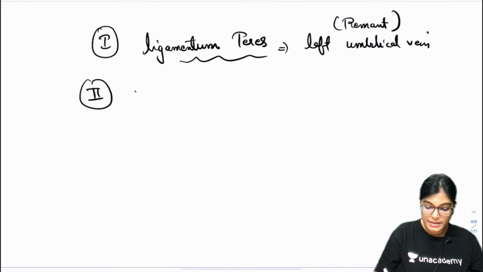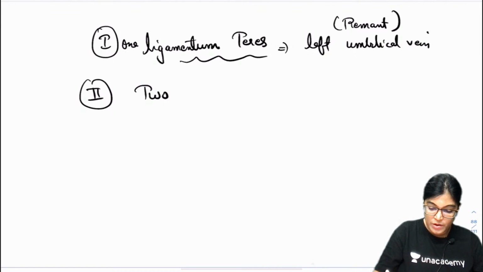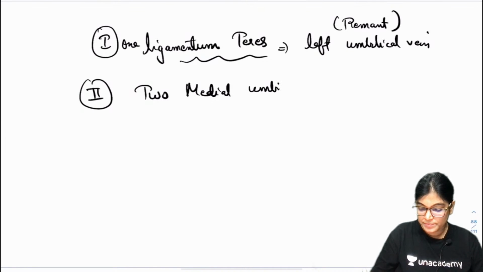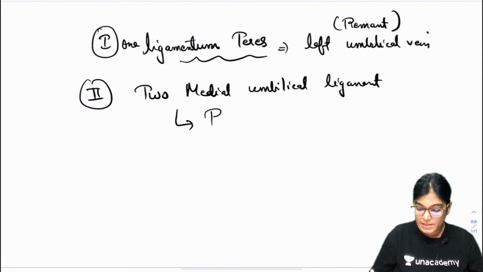The second one: ligamentum teres is just one fold, and we have two medial umbilical ligaments and folds. These contain remnants of the umbilical arteries.